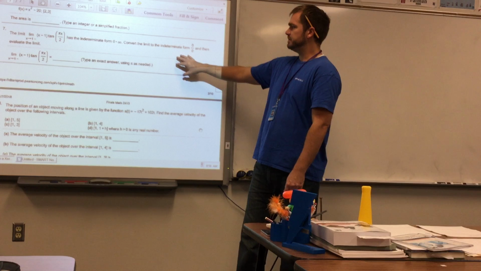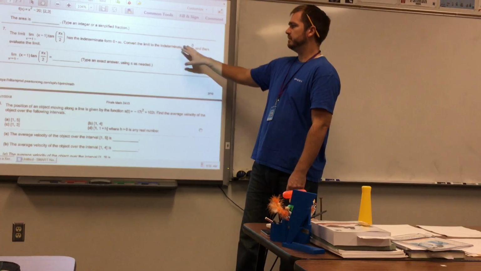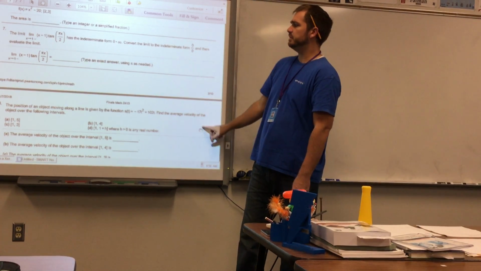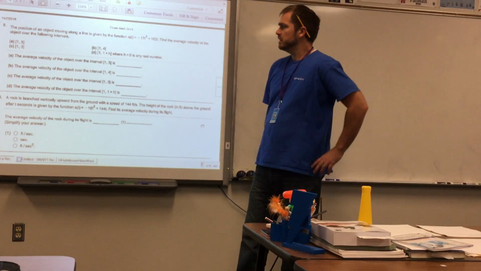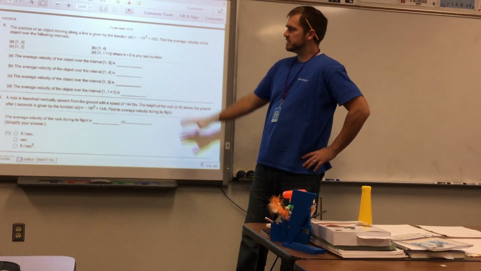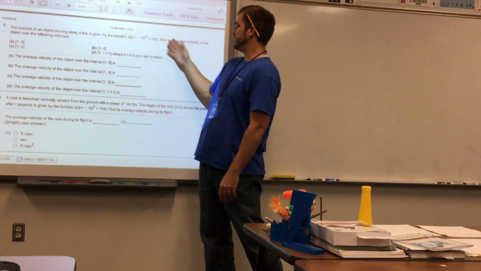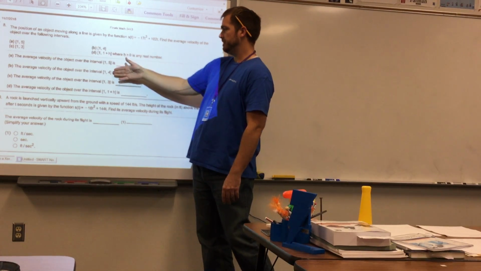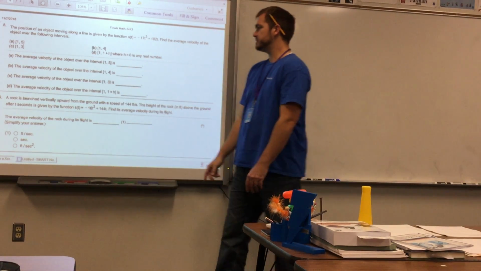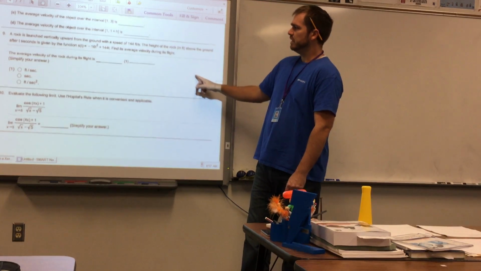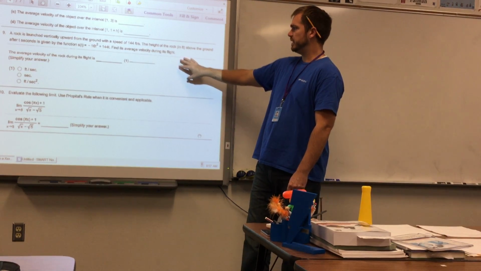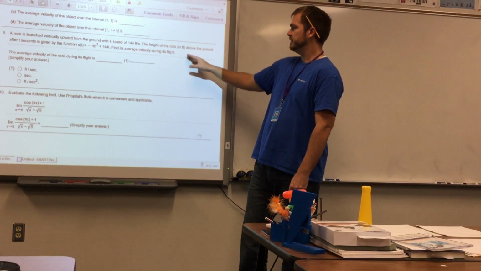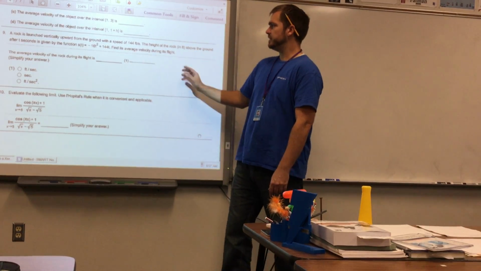We've got a limit problem dealing with L'Hopital's rule and indeterminate forms. Looks like something dealing with motion, finding the average velocity over some different regions. Another physics problem, once again finding the average velocity.